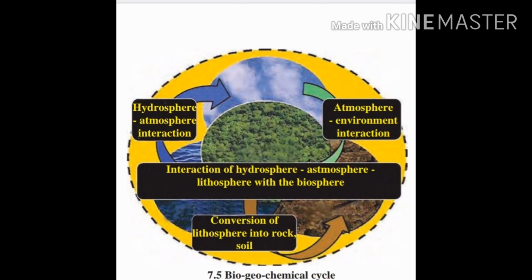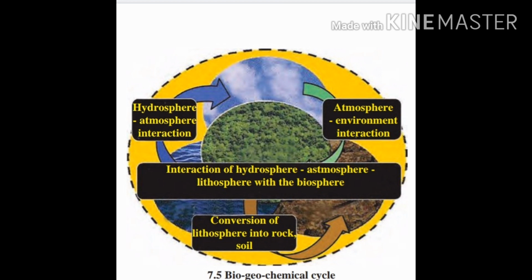Biogeochemical cycle. The cyclic flow of nutrients or chemicals from the living world to earth and from earth to the living world is called a biogeochemical cycle. Plants need nutrients like water, carbon dioxide, oxygen, and minerals. Animals need nutrients like carbohydrates, proteins, fats, vitamins, and minerals.